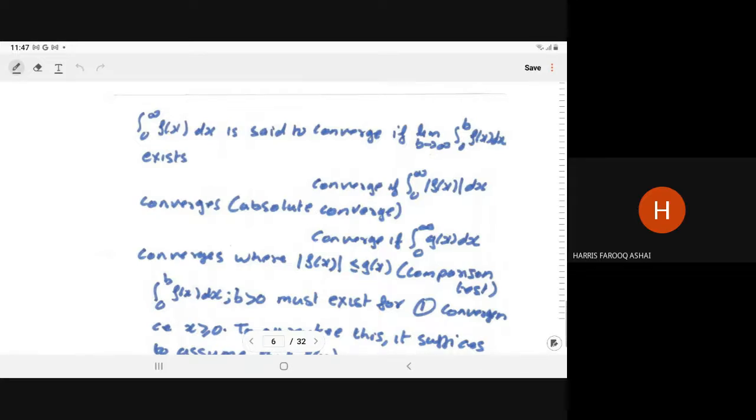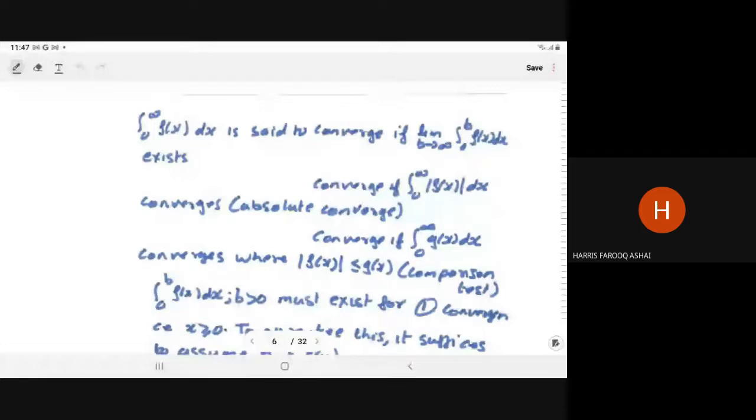So here, from integral calculus, you have the idea. Integral 0 to infinity f(x) dx is said to converge when we say it is convergent if limit b tends to infinity of integral 0 to b f(x) dx exists, then we say it converges.